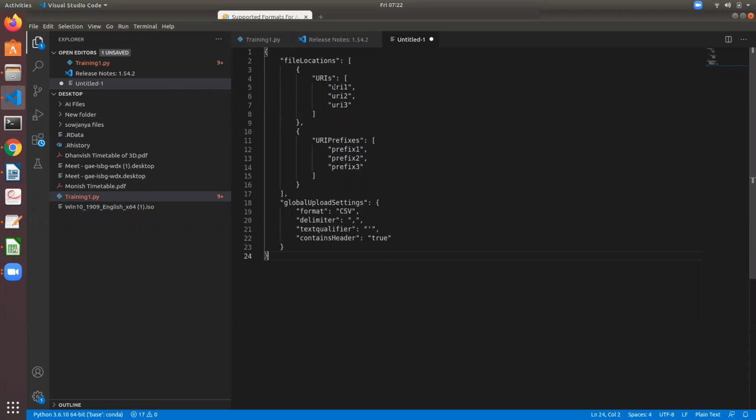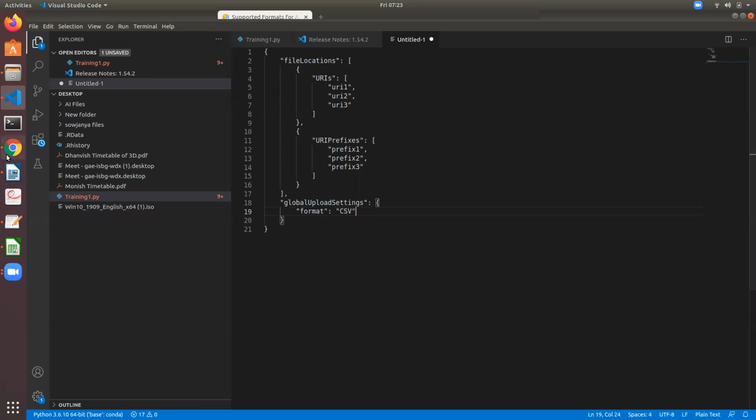Come here, and here it's asking for URI prefixes. We don't have delimiters, text qualifiers, all these things. If you have any commas, suppose if the format is JSON, the values are separated with, if there are any commas or quotation marks, such things, then you need to add delimiter and text qualifier. For us, no need. We just say that the format is CSV. And then we have only one S3 bucket, and it has only one data object, a CSV file. So no need, either you can use URI prefixes or URIs.